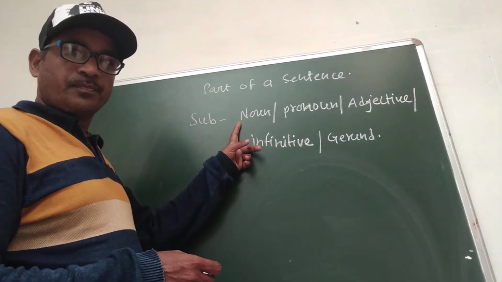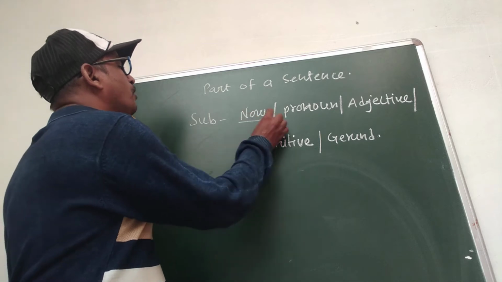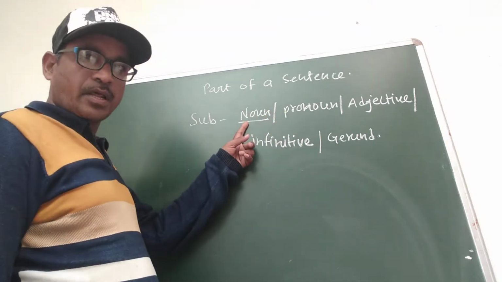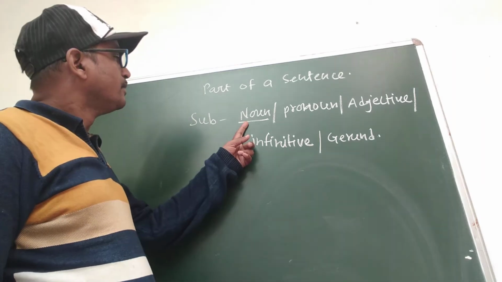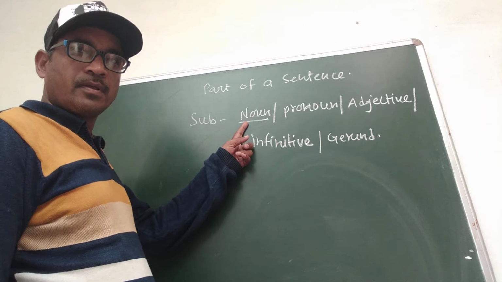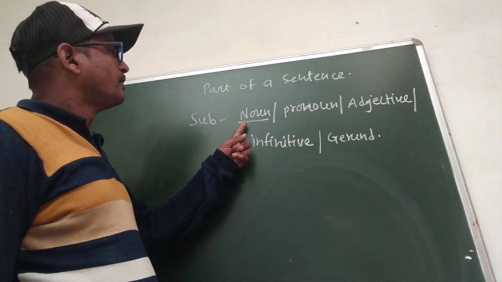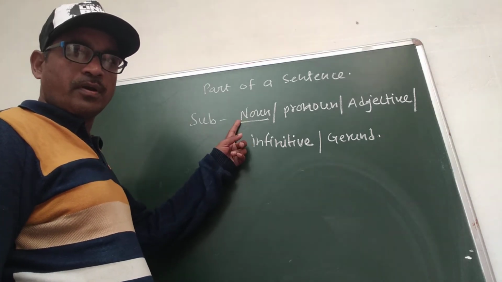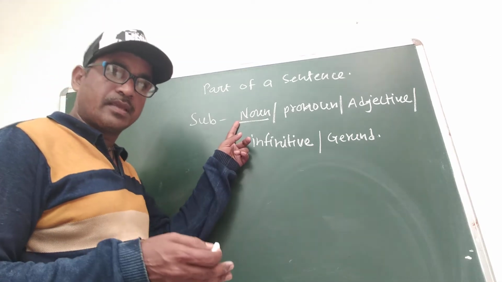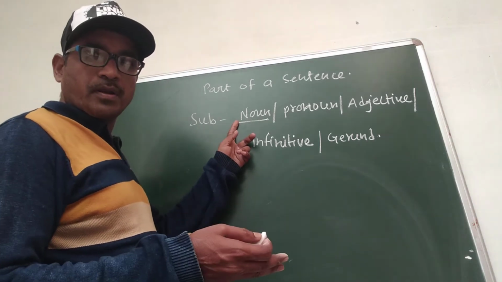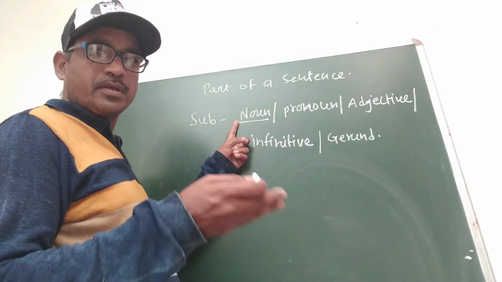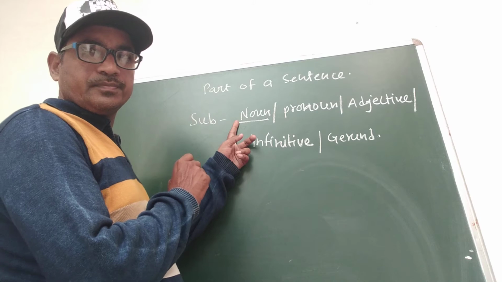So we first see noun as a subject. All nouns are types of the subject. It is a great exponent of the subject. We know noun very well: noun is the name of a person, place or thing. For example, Ram, Raipur, etc. are subjects.